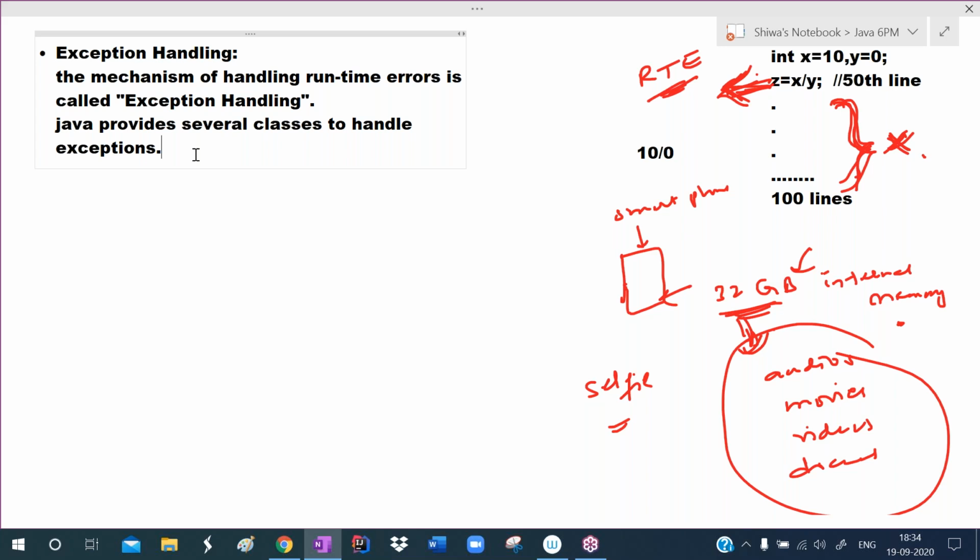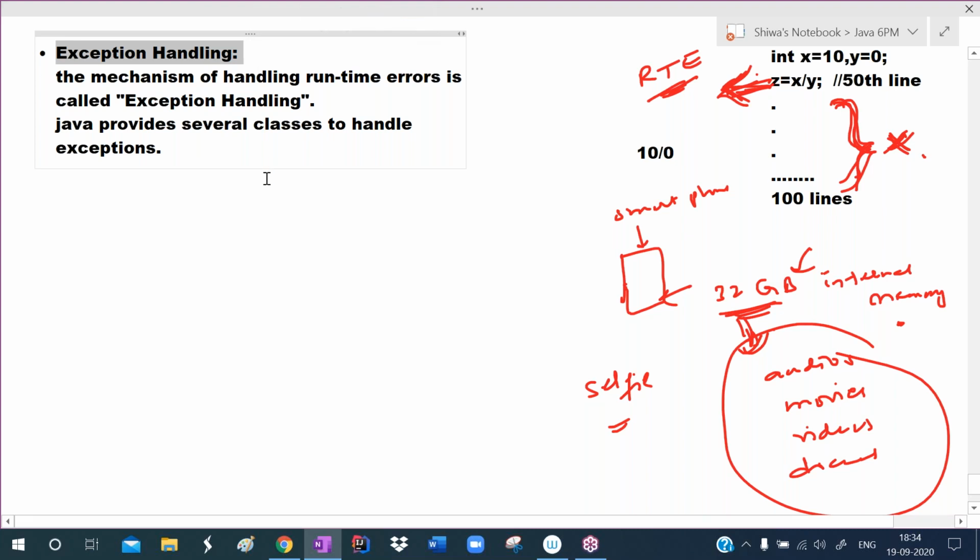Okay, then again I can communicate with you. If that message is not displayed to me, automatically I feel that is inconvenience to me. It is the biggest problem to me. My students may not hear, my students may not see my screen. So to handle such type of runtime errors, Java is providing exception handling.